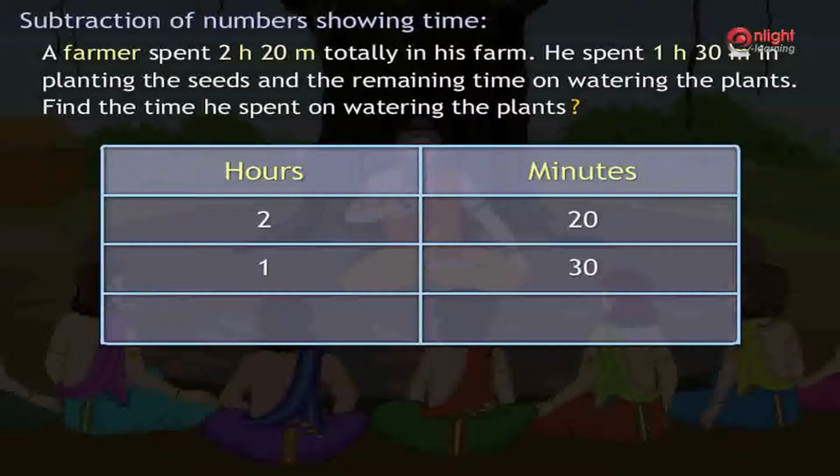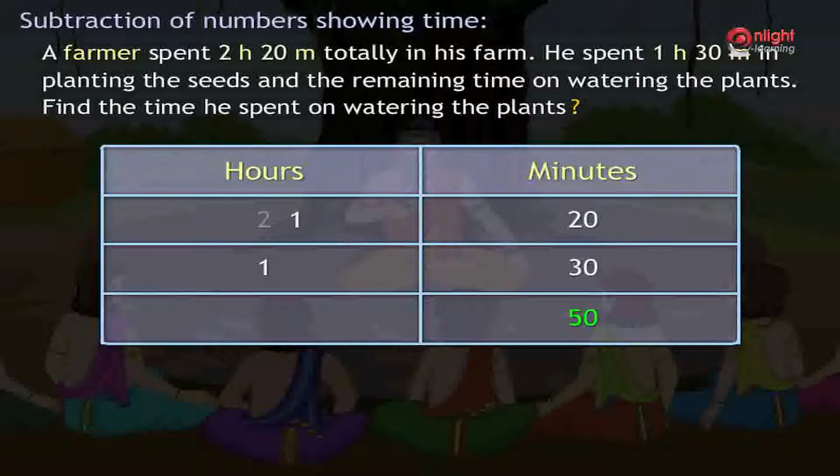Subtracting minutes first, we are required to subtract 30 minutes from 20 minutes. Since 20 minutes is less than 30 minutes, we borrow 1 from the hours column and add it to the minutes column as shown. Hence, now we need to add 60 plus 20 equal to 80 minutes minus 30 minutes equal to 50 minutes.